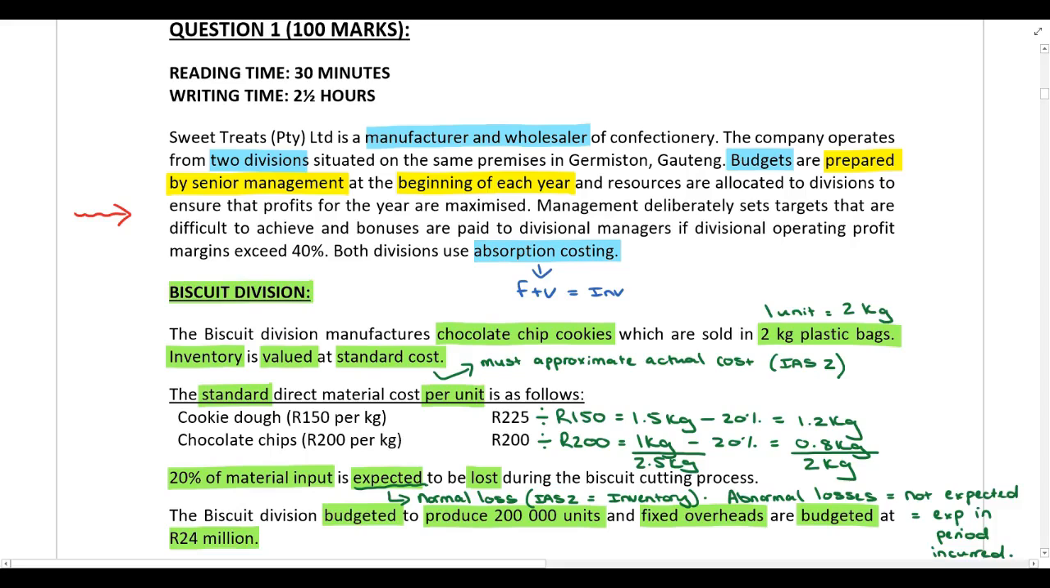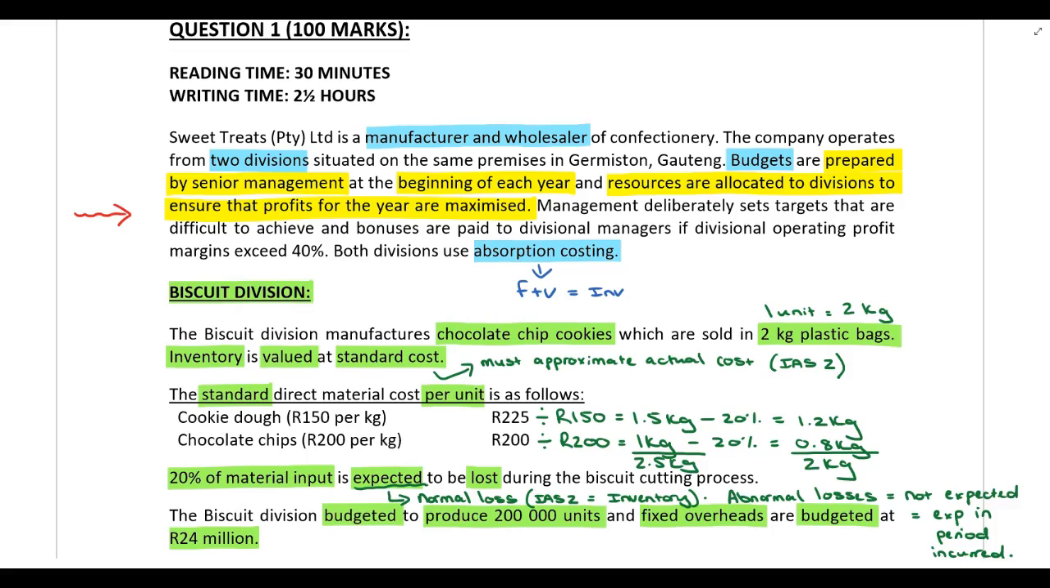Then the next weakness that you should have identified is resources are allocated to divisions to ensure that profits for the year are maximized. So why is this a weakness? The problem with this, guys, is the budgets are focusing on short-term financial goals and they are not aligned to the strategic objectives of the company. How can the budgeting process be improved?